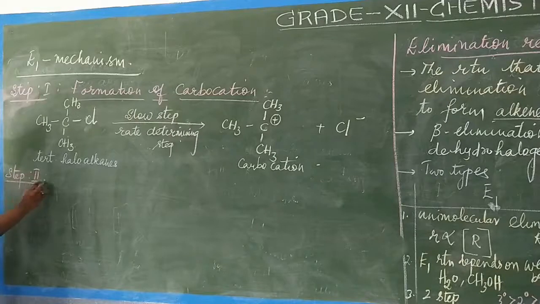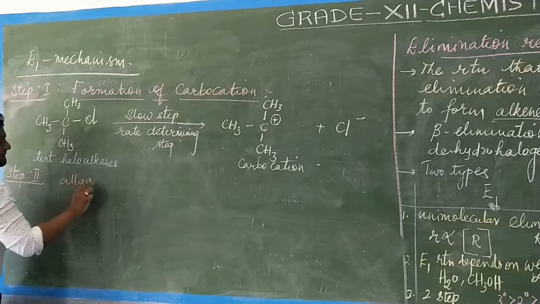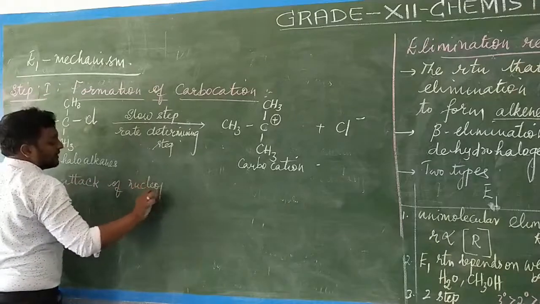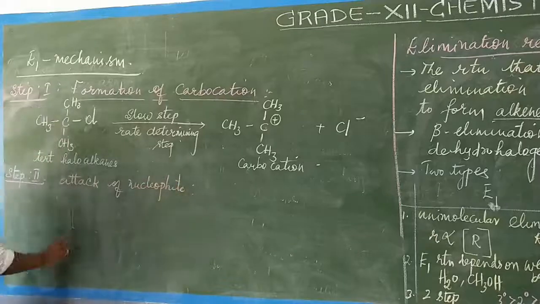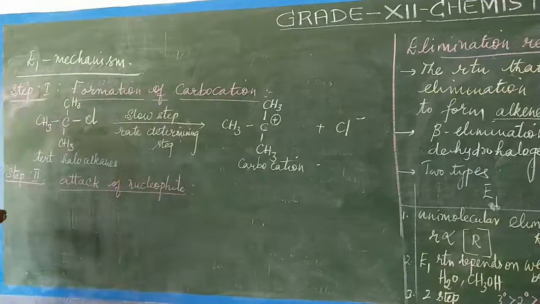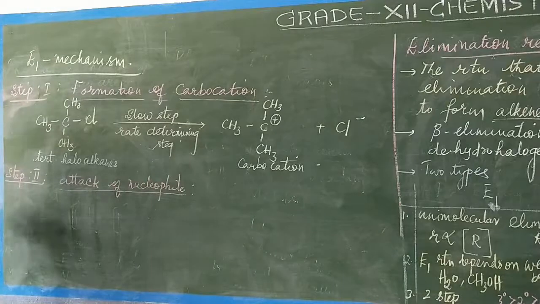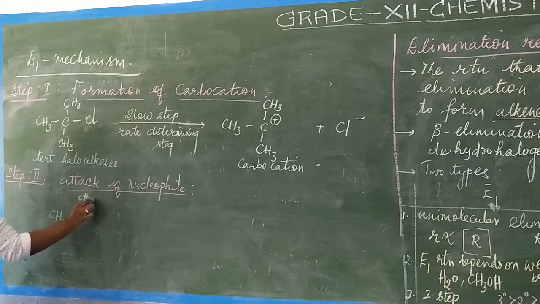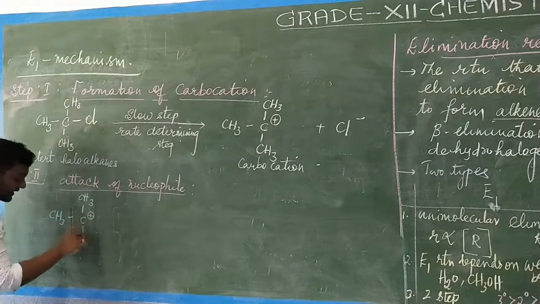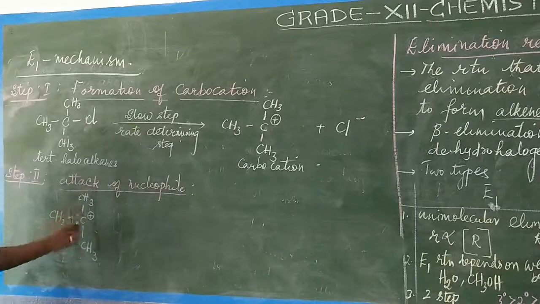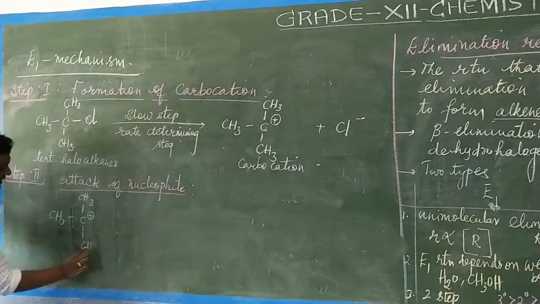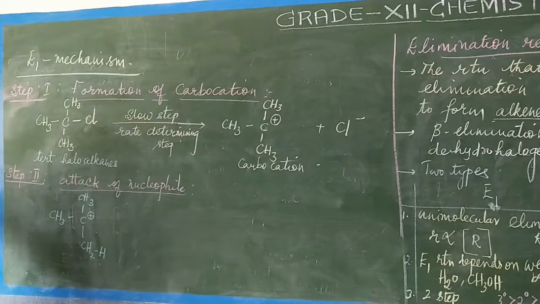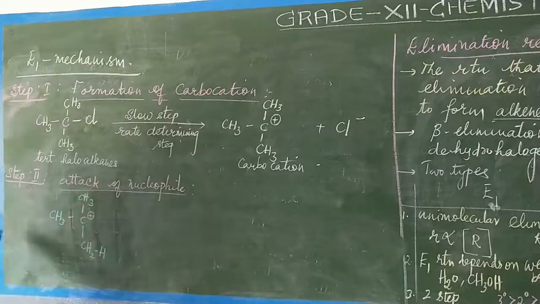Coming to step 2, step 2 is the attack of the nucleophile. Again we take the carbocation: CH3, carbon, CH3 with a plus charge. Here I have split one of the CH3 groups as CH2 and H, so the attack of the nucleophile can take place.